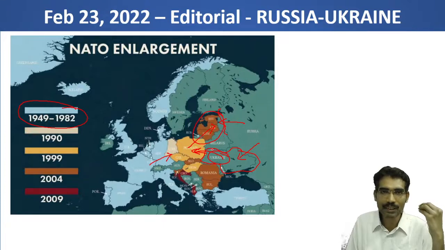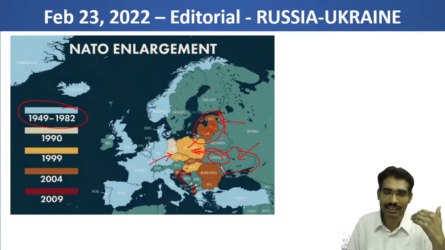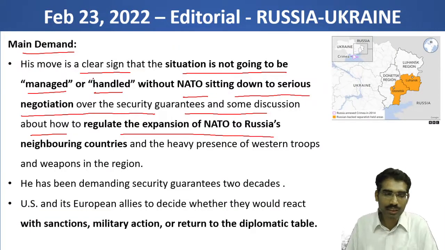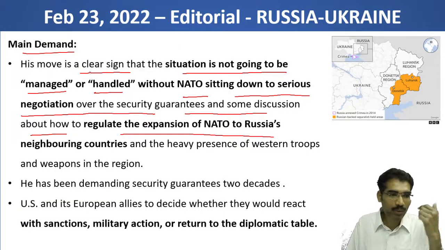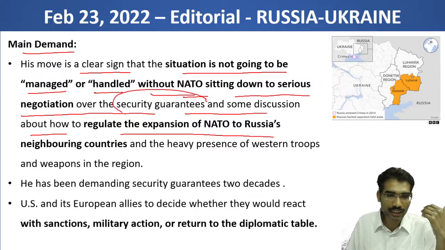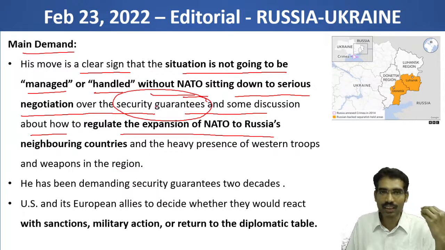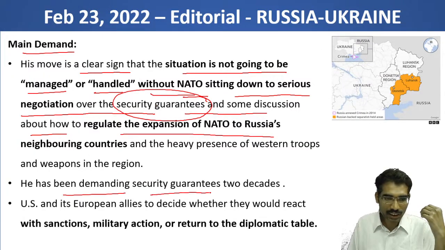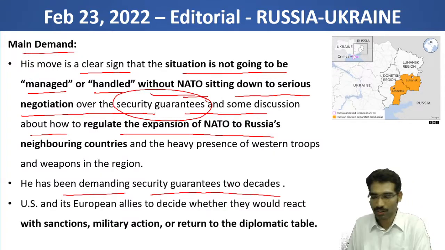That is the main demand. Now NATO is not coming to the negotiation table. Now Russia is taking aggressive steps. So this article is saying that his move is a clear sign that the situation is not going to be managed or handled without NATO sitting down to serious negotiations over security guarantees. So these are the things which have to be sorted out. He has been demanding security guarantees for decades, for 2 decades.